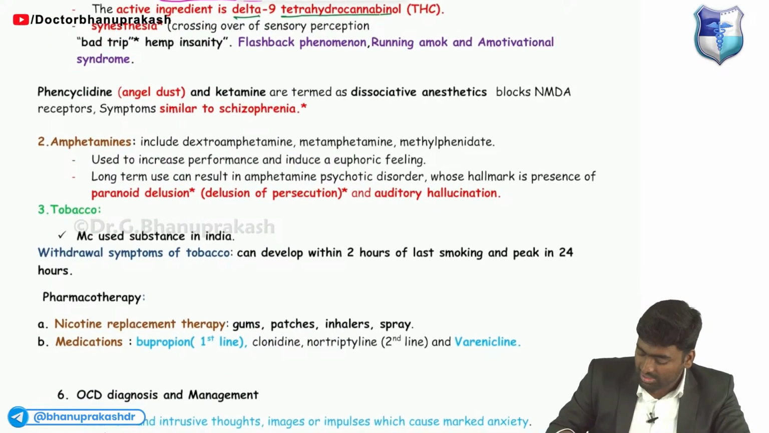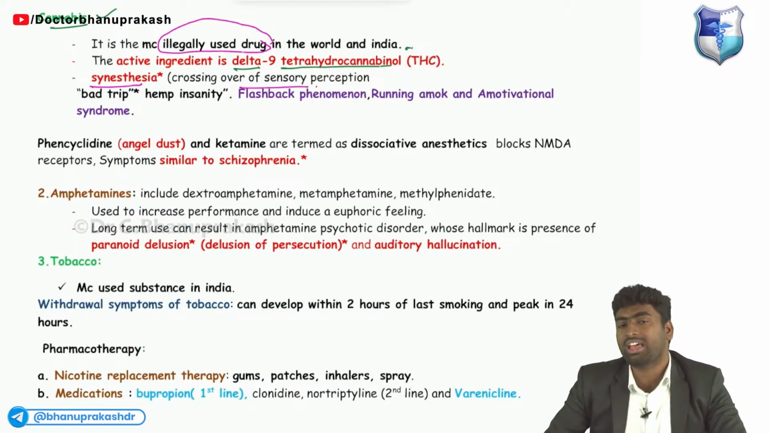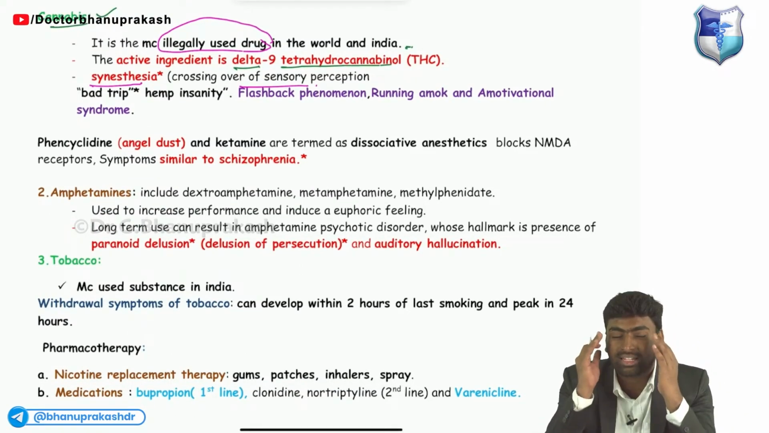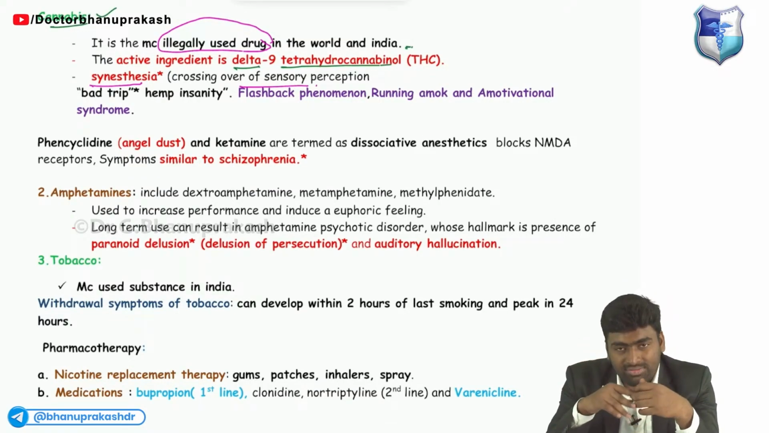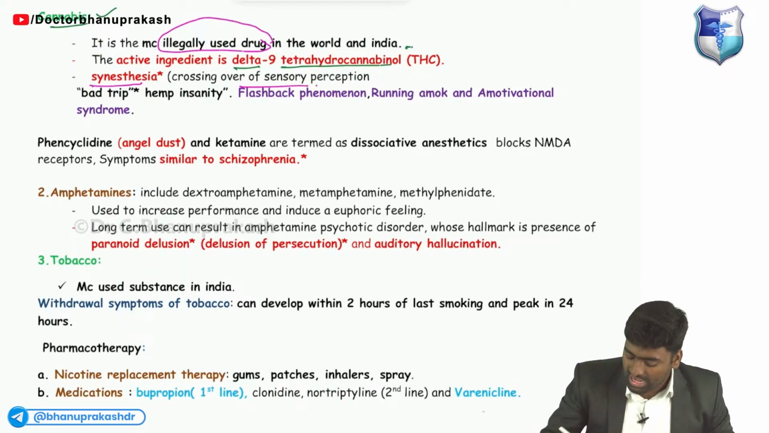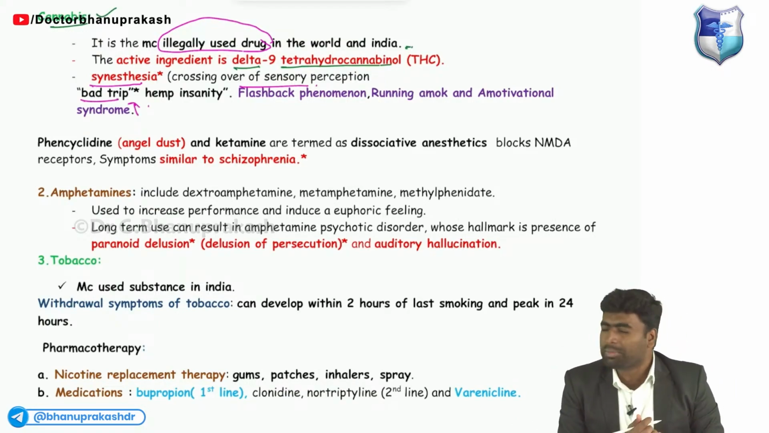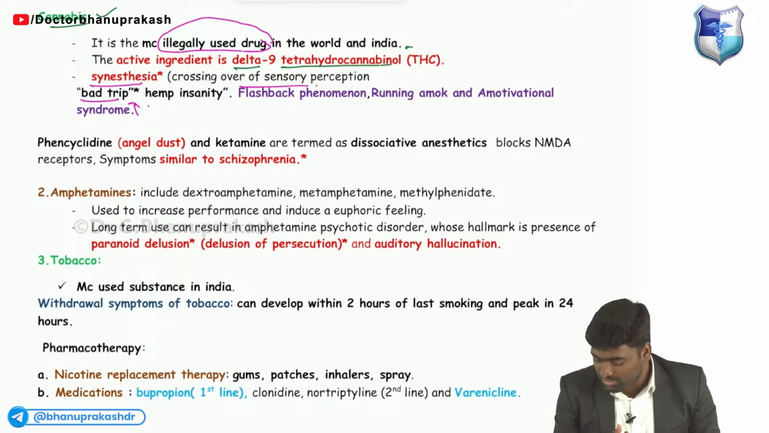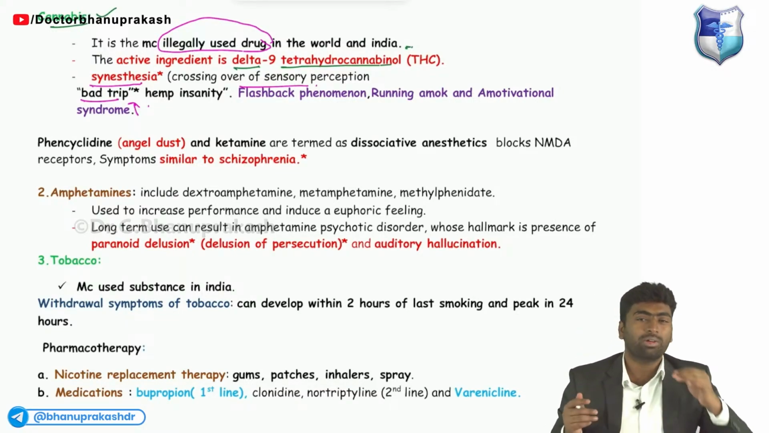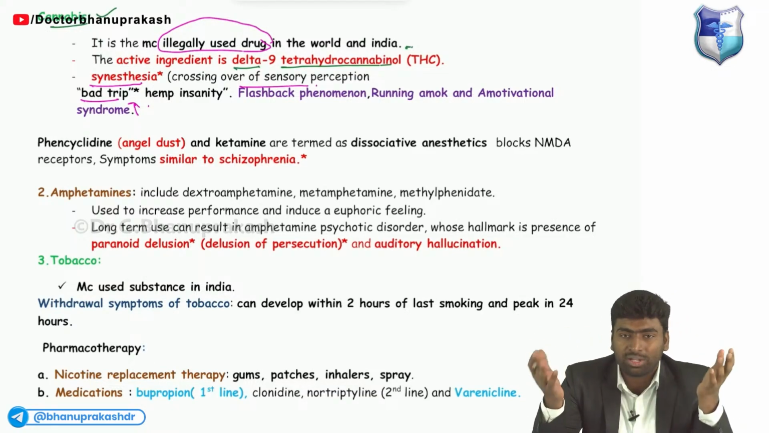Cannabis can lead to synesthesia, meaning crossover of sensations: I can see the music, I can hear the color. So two sensations get mixed, and it is known as synesthesia. Sometimes they will say, bad trip is happening. This bad trip is usually seen with cannabis, where you planned to enjoy but returned with a horrible experience.